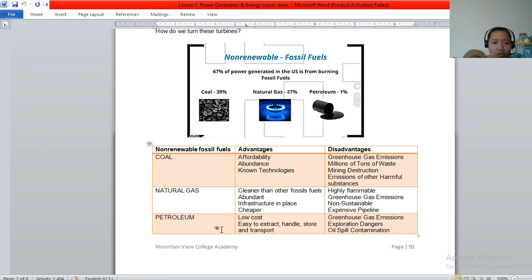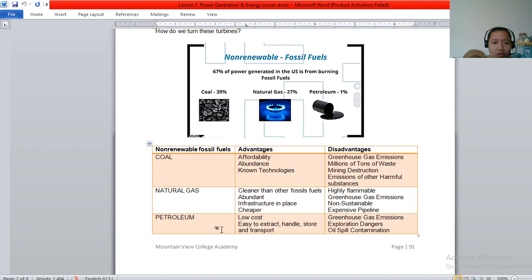And we also have nuclear. It constitutes 19% of the power generation in the US. All right, power and energy.